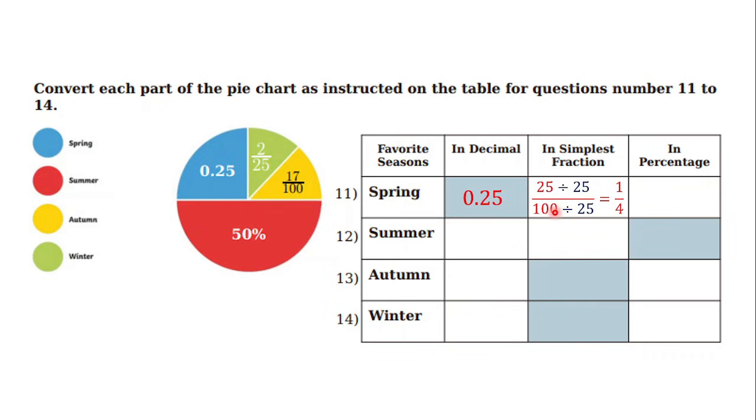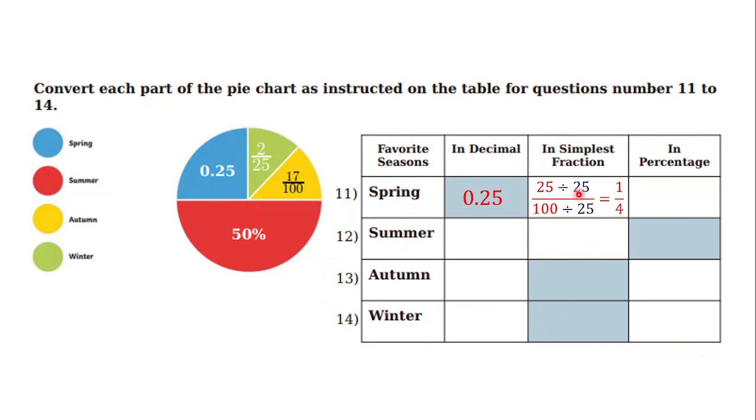That is the fraction. But the problem is we have to find the simplest fraction. So how to make it simple? Just divide both the numerator and denominator by the same number. As you see here, I can directly use 25 as the divisor between 25 and 100.